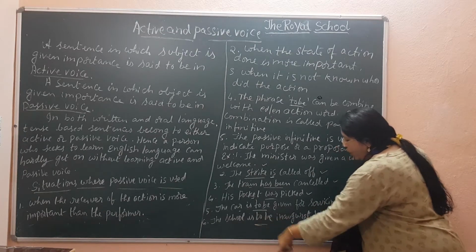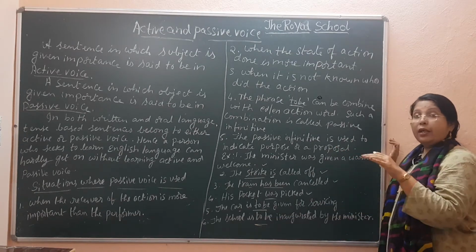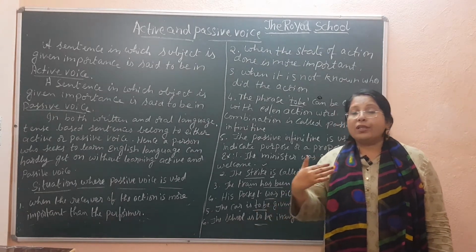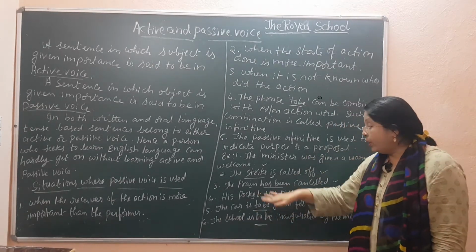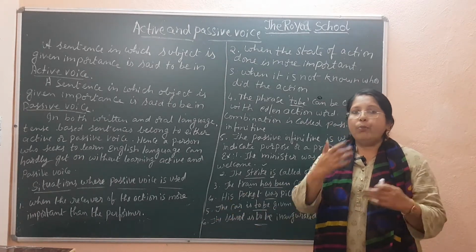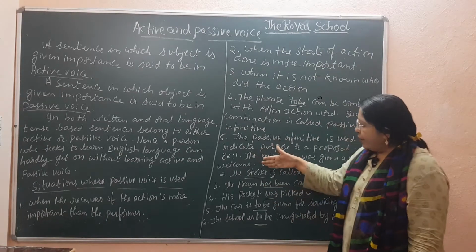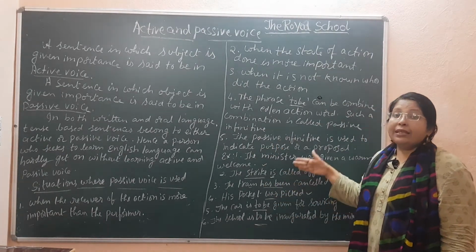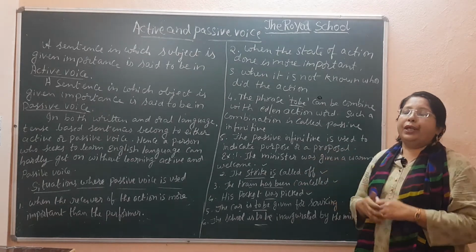School is to be inaugurated by the minister. Minister inaugurate करेंगे लेकिन हम इंपॉर्टेंस दिए हैं स्कूल को because we need to give more importance to the inauguration of the school because this is a prominent thing. What we are giving importance to is the school. So these kind of sentences are called passive sentences as well as passive sentences in infinitive form.